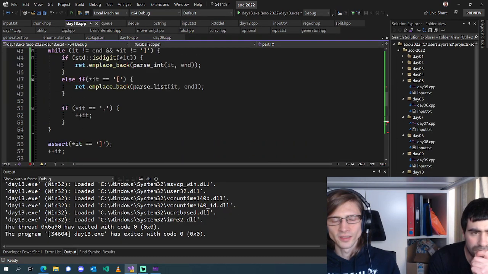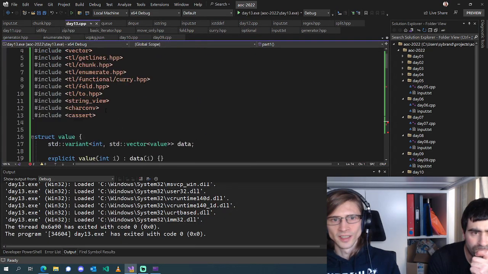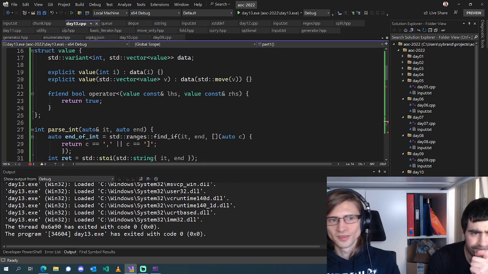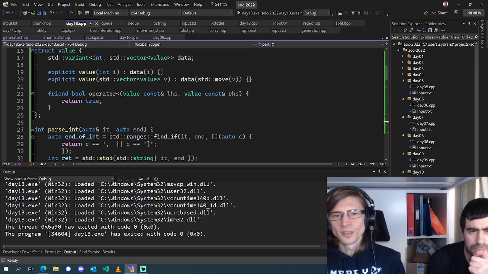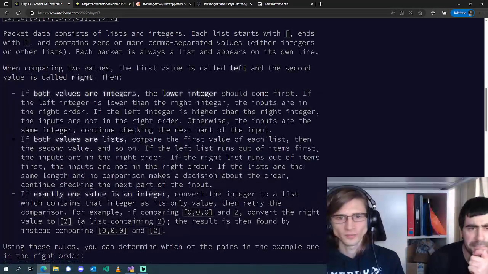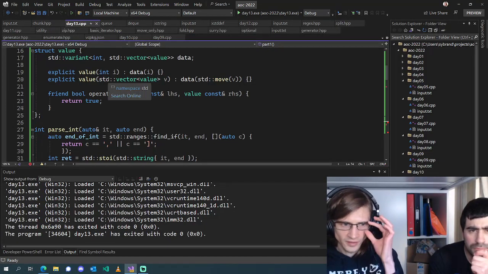We could just write an output and a formatter to this, but this looks reasonable. Okay, so now we just need to implement the logic here.